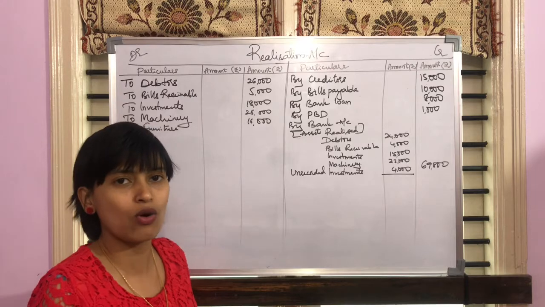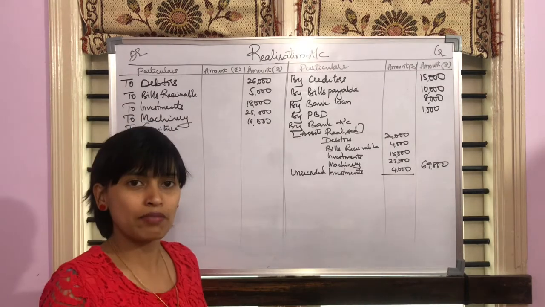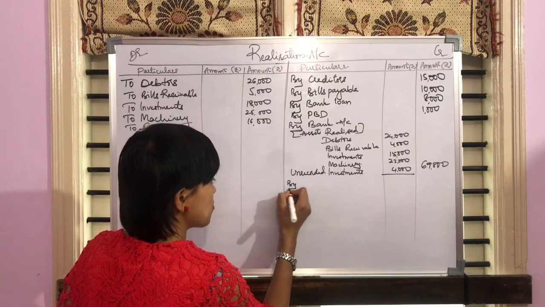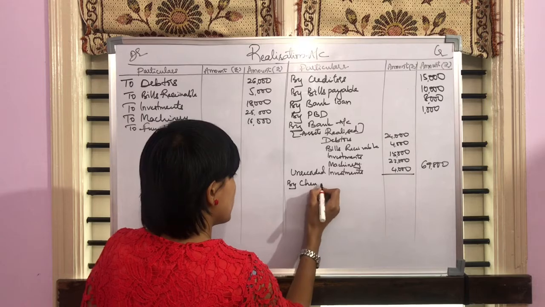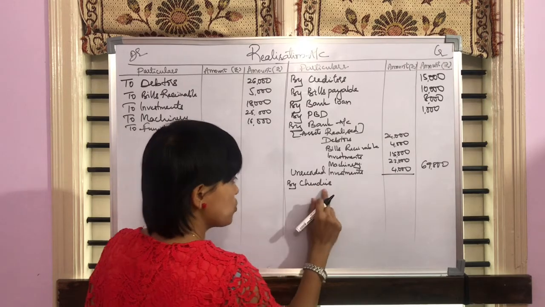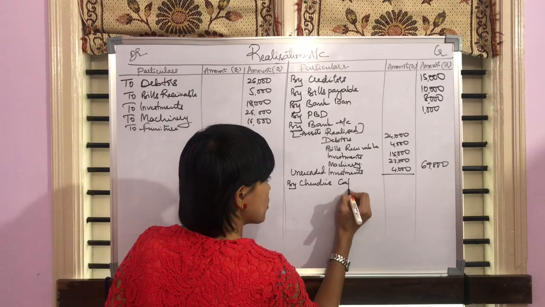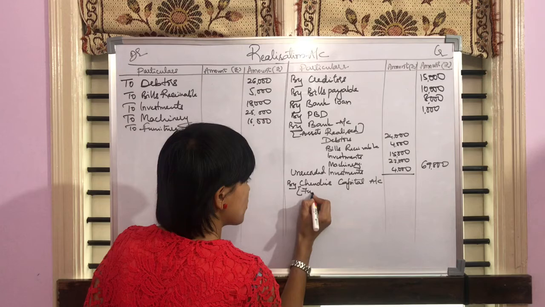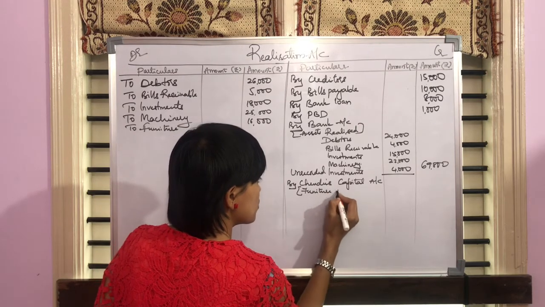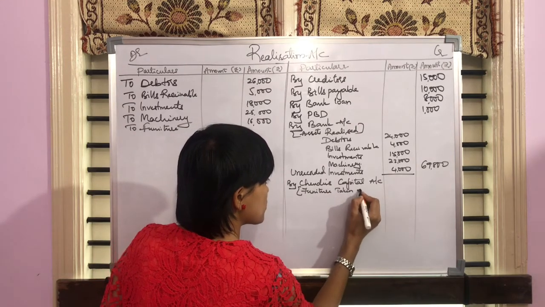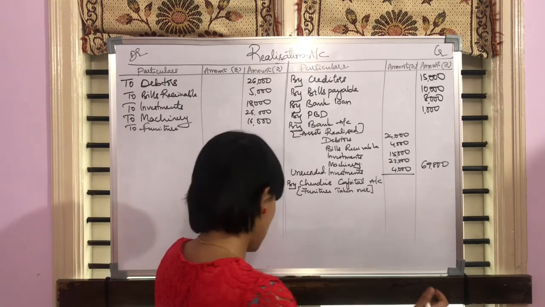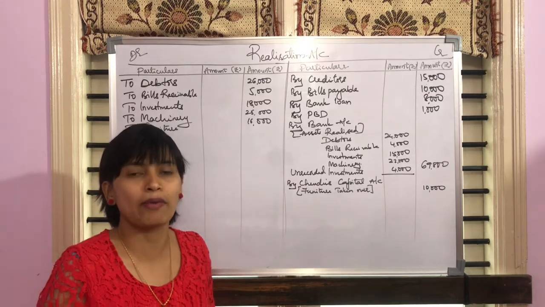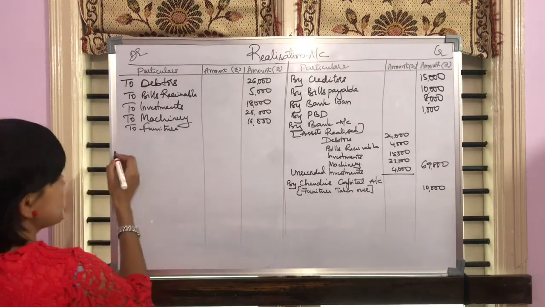Let's follow point number B, which speaks about Chendu took over furniture for rupees 10,000. So partner taking over the asset. So this is in step number 3 when the asset is taken over by the partner. So let's record this one as by Chendu's capital account, in bracket furniture taken over rupees 10,000.